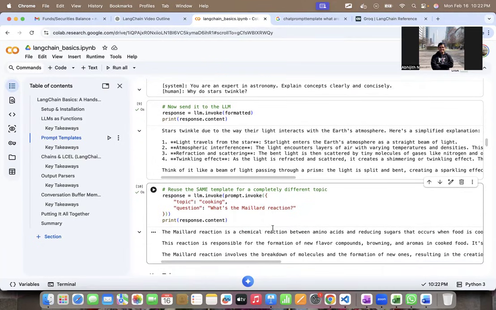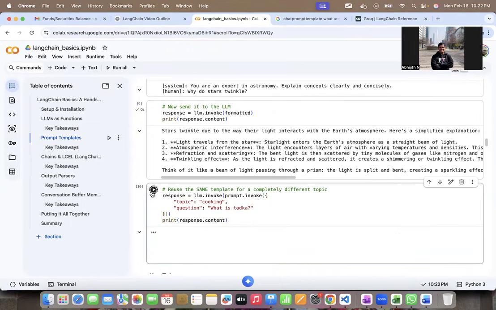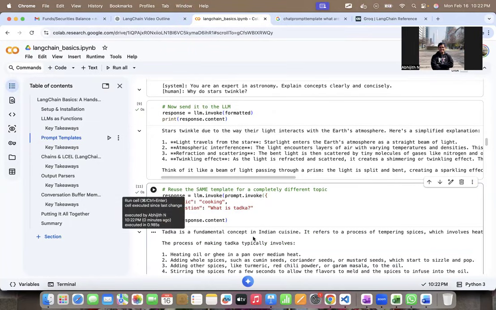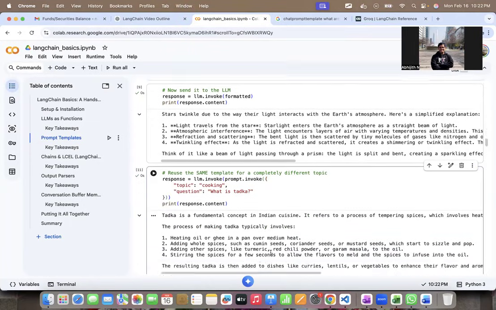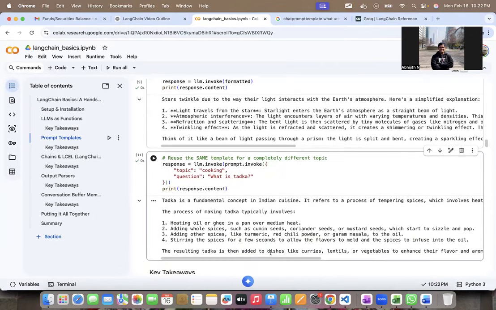And it responded with what Maillard reaction is. Maybe with cooking, let me see if the LLM knows this. What is tadka?